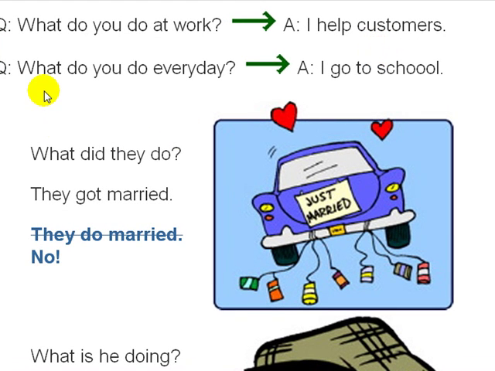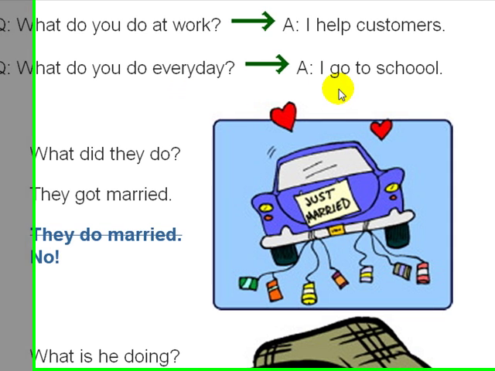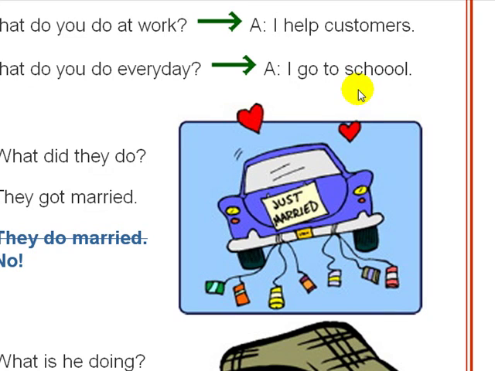The next one is, what do you do every day? Well, for some of us, it's, I go to school. And here we have two different types of verbs. It's not just the be verb. We're not asking that type of question. You're using I go to school. Here, another verb, I help customers.